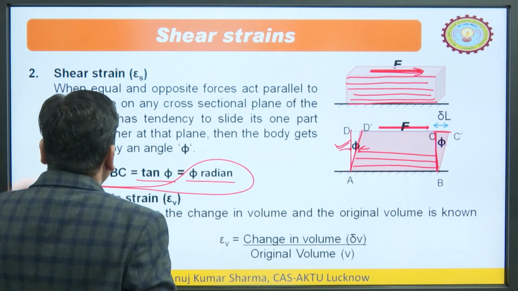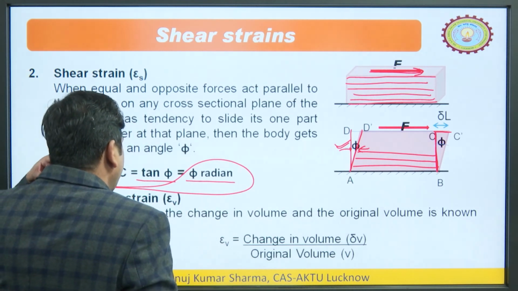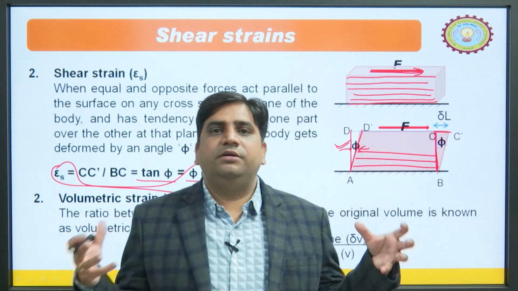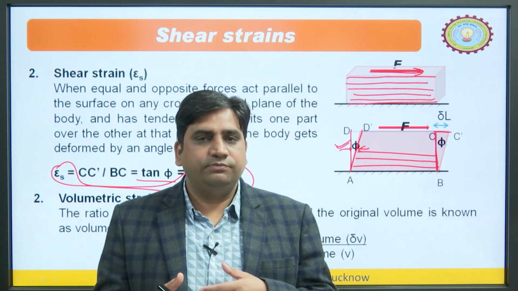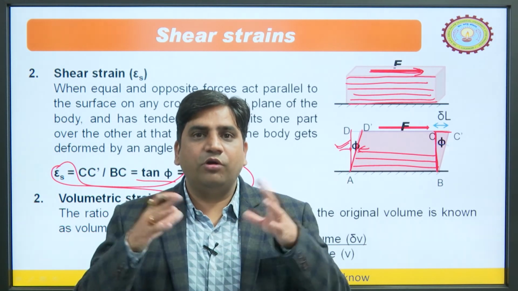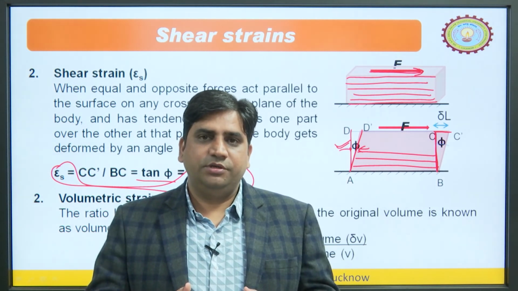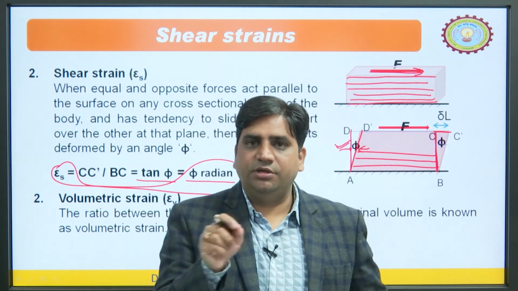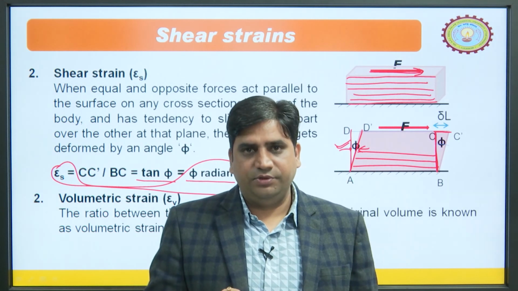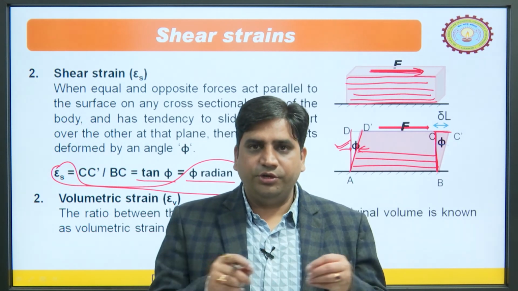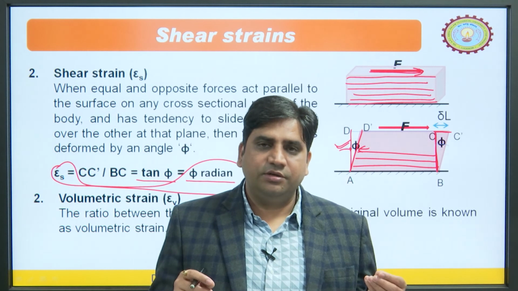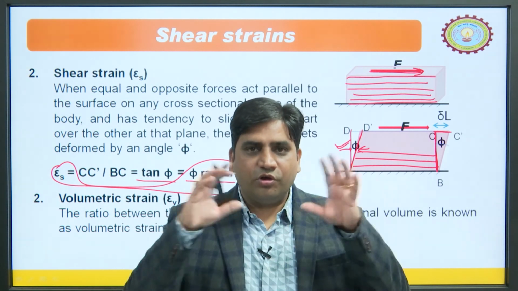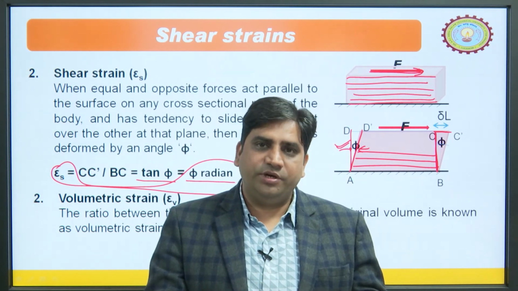Now, the second is volumetric strain. Volumetric strain means when you compress or expand a balloon, there may be some change in the overall volume of that particular object. Strain means change in dimension divided by the original dimension. If it is the longitudinal dimension, it is longitudinal strain; if it is the lateral dimension, lateral strain; if it is the overall change in the volume, then it is volumetric strain.